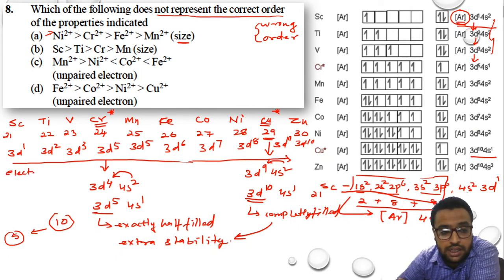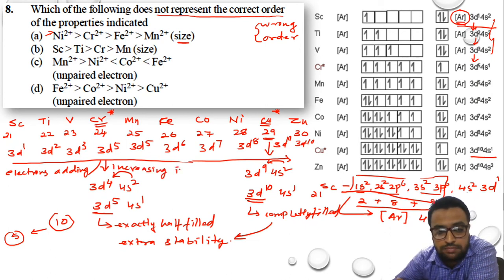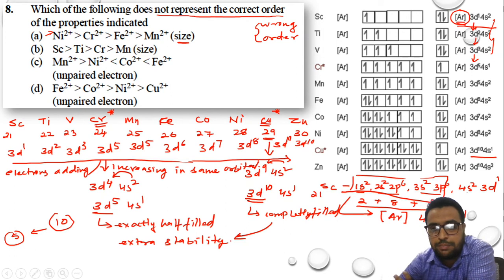So I can write electrons adding or increasing in the same orbital. Okay, do remember this point.